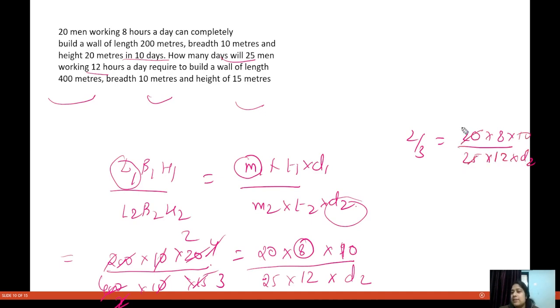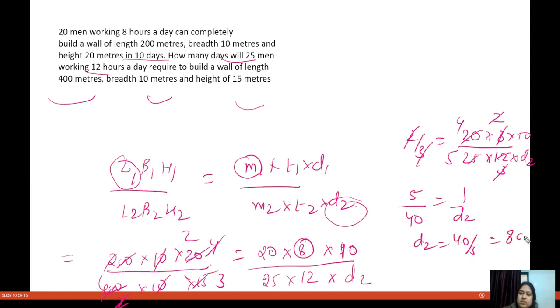You have 4 by 5, 2 by 3, and 10. This 2 and this 2 will get cancelled, this 3 and this 3 will get cancelled. Now you have 5 divided by 40 is equals to 1 by D2. That means D2 is equals to 40 by 5, and that is equals to 8 days.